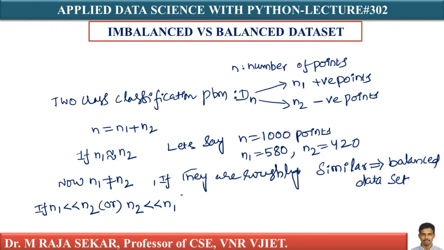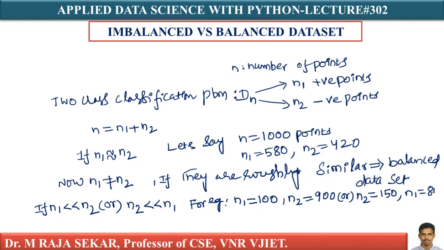For example, let me assume n1 equal to 100 and n2 equal to 900. Or there is the other possibility: n2 equal to 150 and n1 equal to 850.